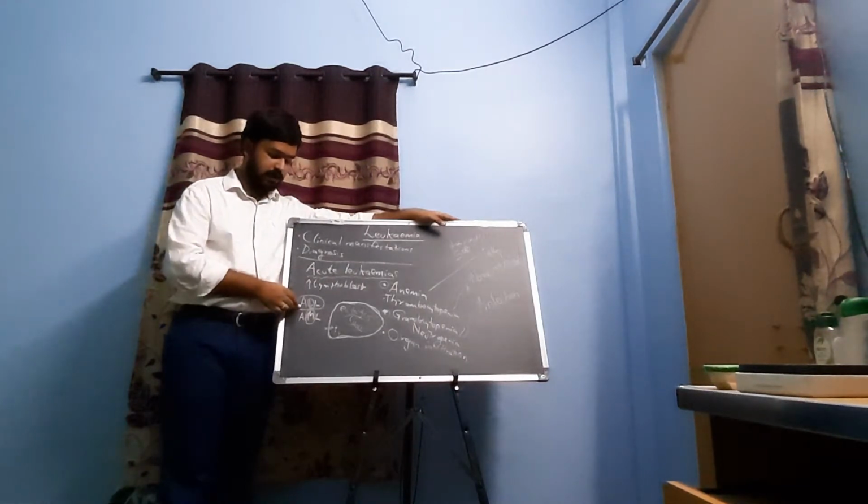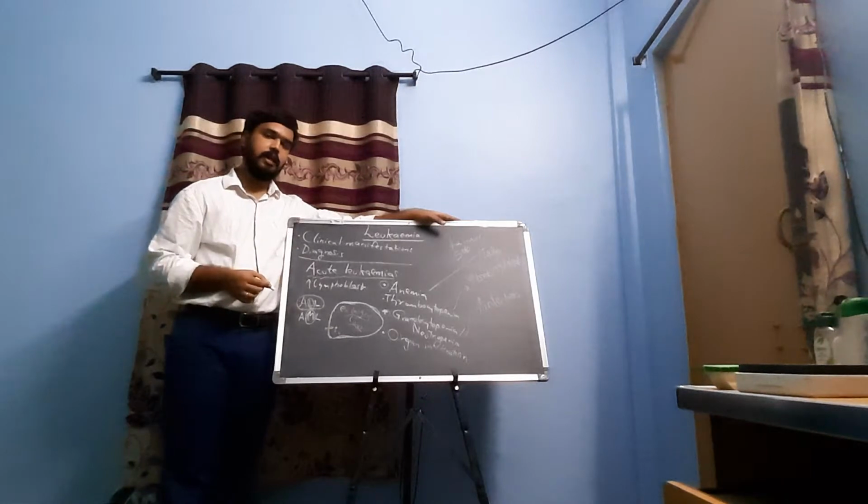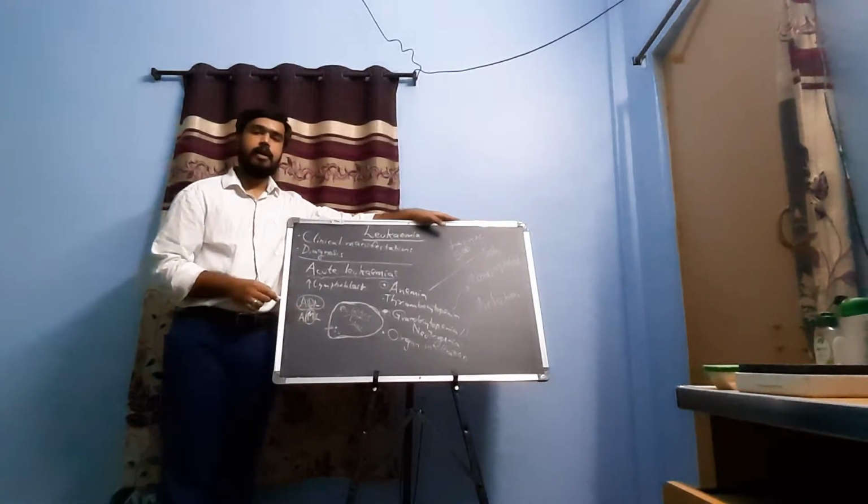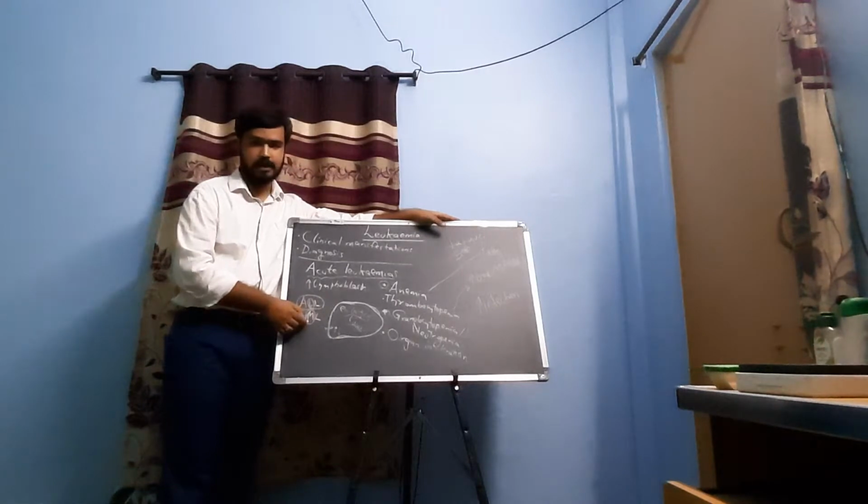Acute lymphoblastic leukemia cases can be seen more commonly in children. And acute myeloid leukemia involves the myeloid precursors or myeloid cells from the stem cell.